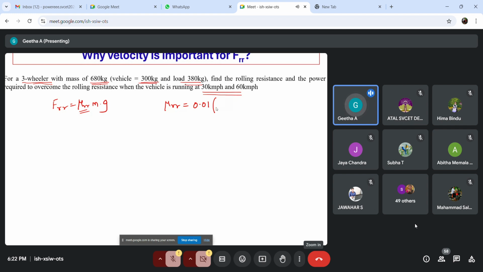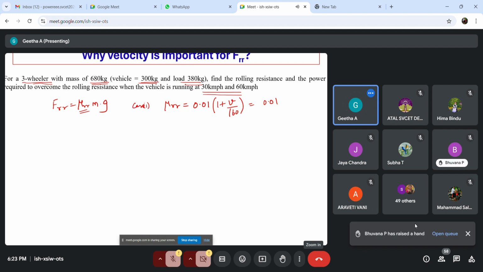If any of you are working on electric vehicles, please make a note of these formulas so that you can try them out for your own vehicle and make your battery design on your own at the end of this session. So mu RR is equal to 0.01 into (1 plus V divided by 160).